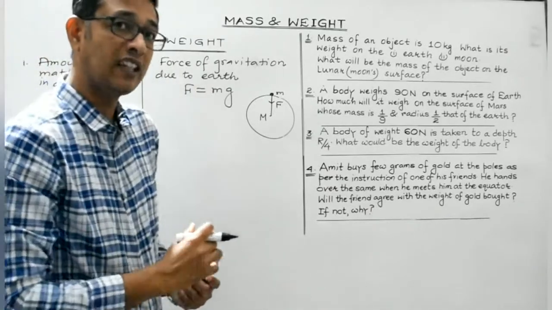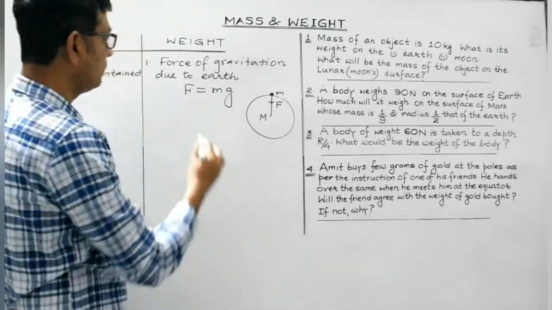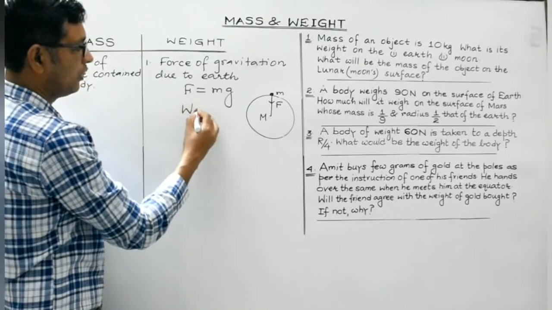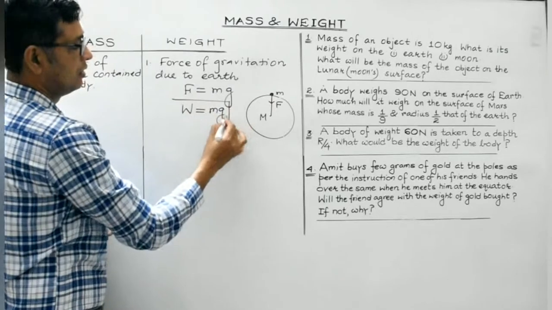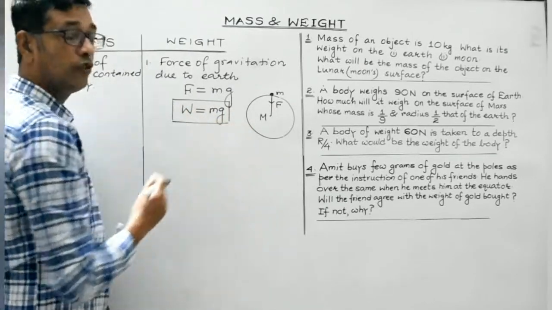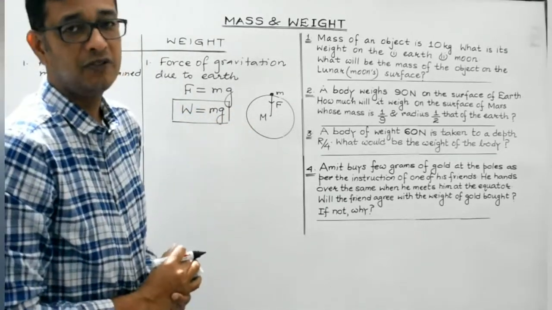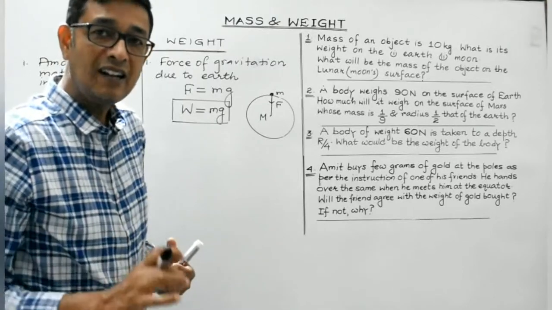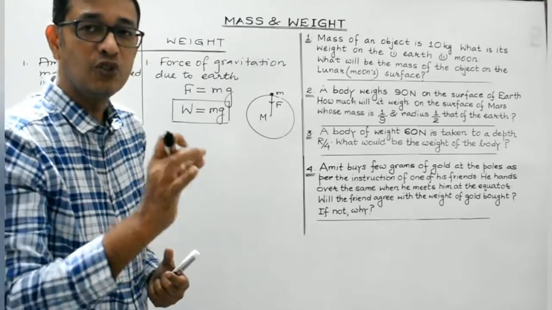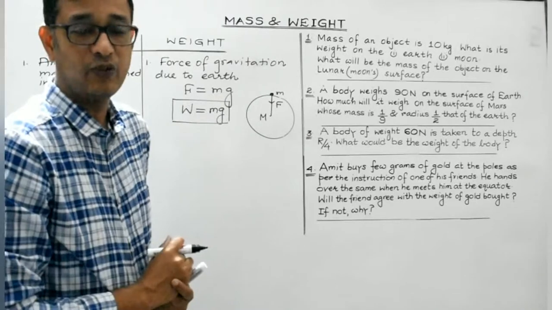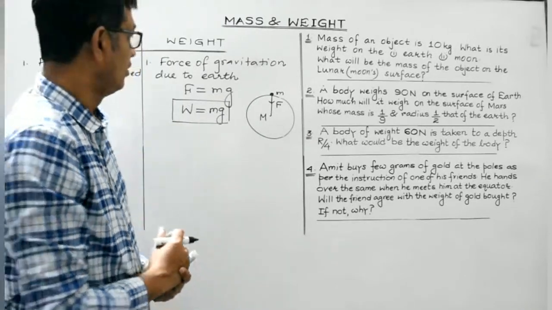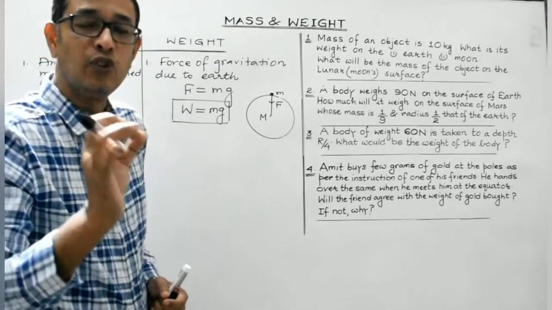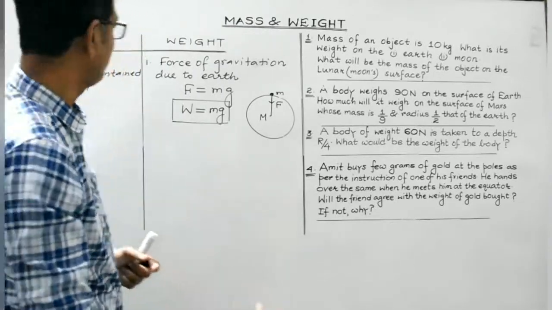So the weight of a body is actually a force. It may be represented by W. So the weight of a body is given by m into g. Remember, the weight of a body is given by the product of the mass of the body and the acceleration due to gravity at that particular point where the weight of the body is supposed to be measured. So weight is a force. Again, let me repeat it.